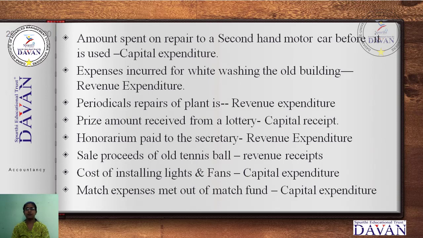Match expenses met out of match fund. Suppose I am a person who has given money to an organization for the specific purpose of a match, and that match fund is 1 lakh rupees. The expenses made for the match persons should be deducted from it. That is capital expenditure. You should understand capital, recurring, non-recurring, regular, not regular. Then it is very easy to classify revenue receipt, revenue expenditure, capital receipt and capital expenditure.